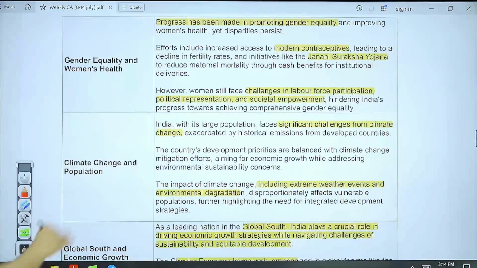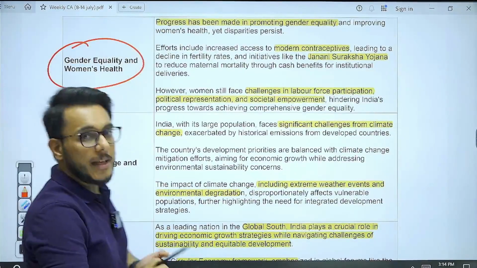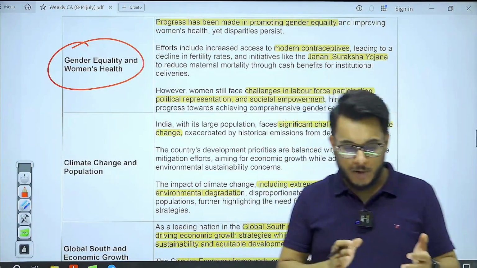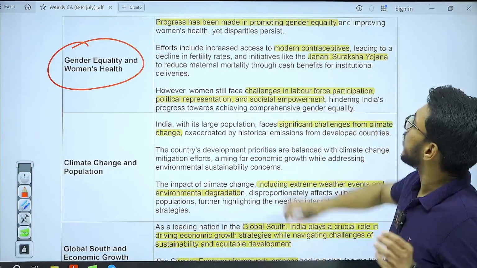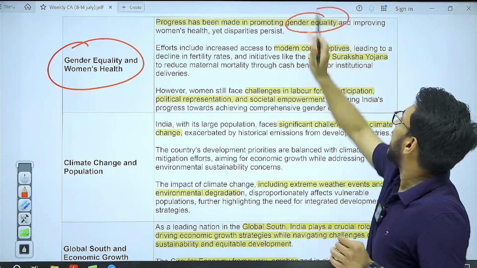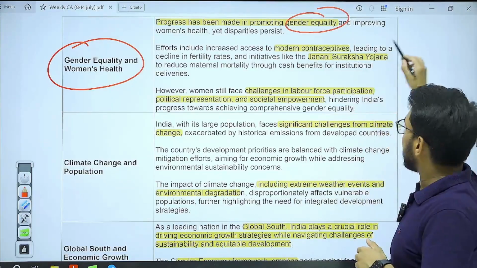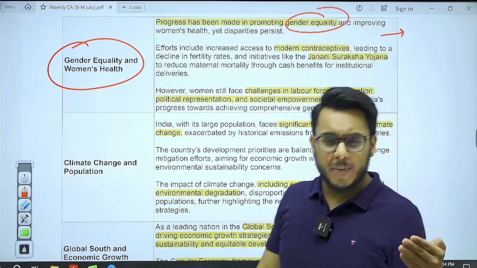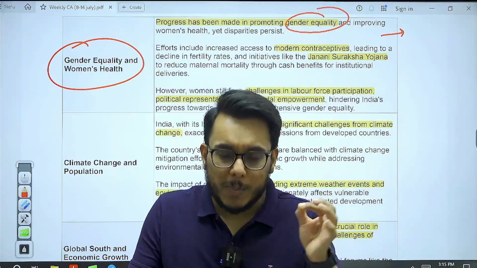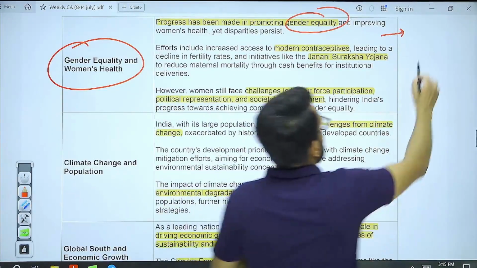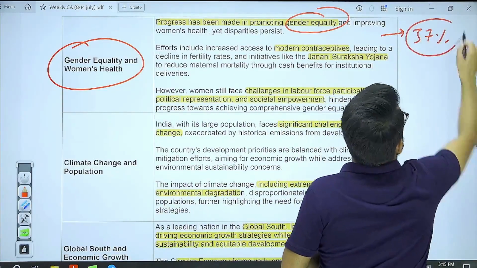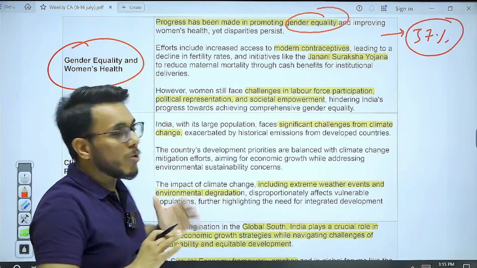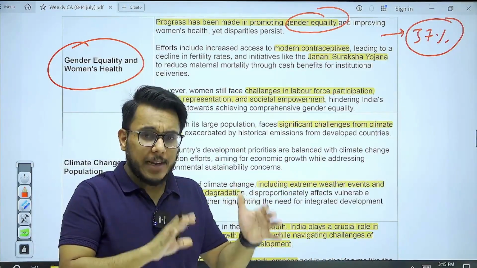The next issue that comes here is gender equity. Now guys, first of all, when we talk about women, you see this particular thing, gender inequality has been a very big problem. Fine. Gender inequality is evident and can be observed in multiple themes. For example, the female labor force participation rate of India is just 37%. Okay, there are patriarchal notions that are there. However, India is doing good work.